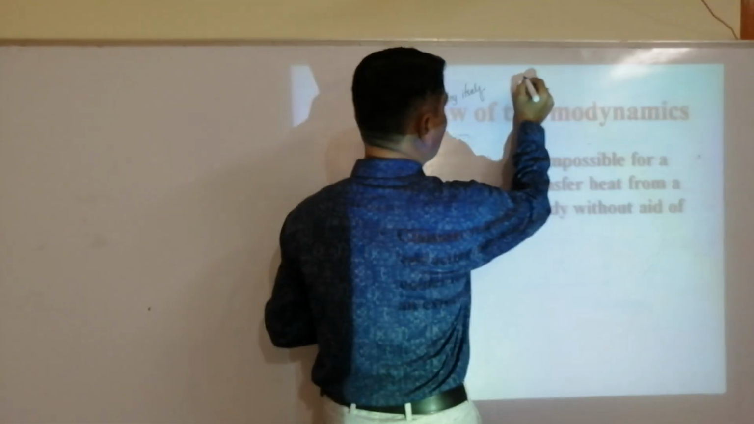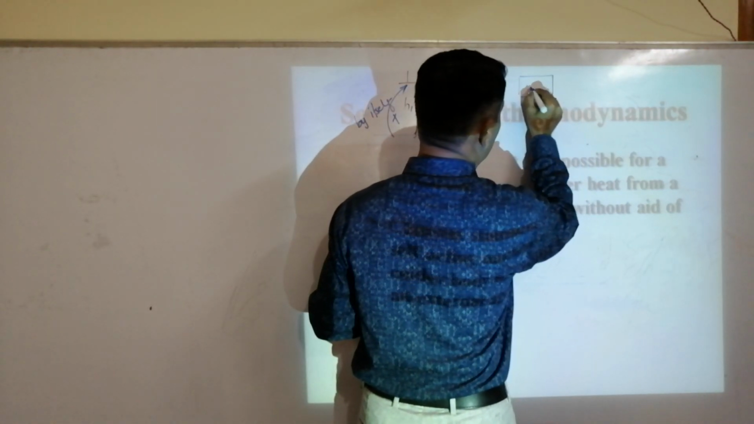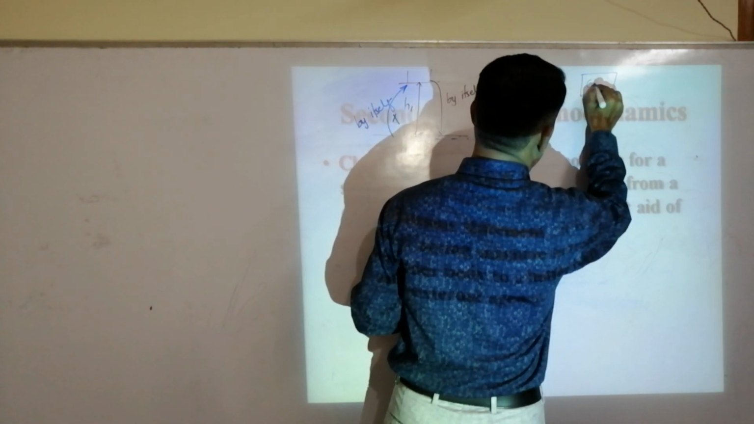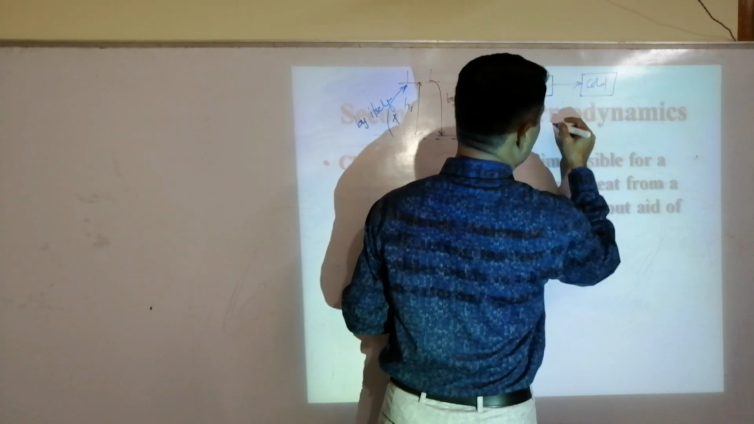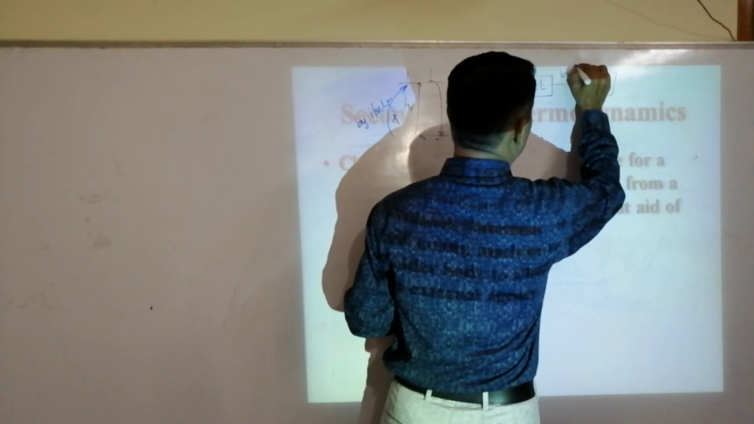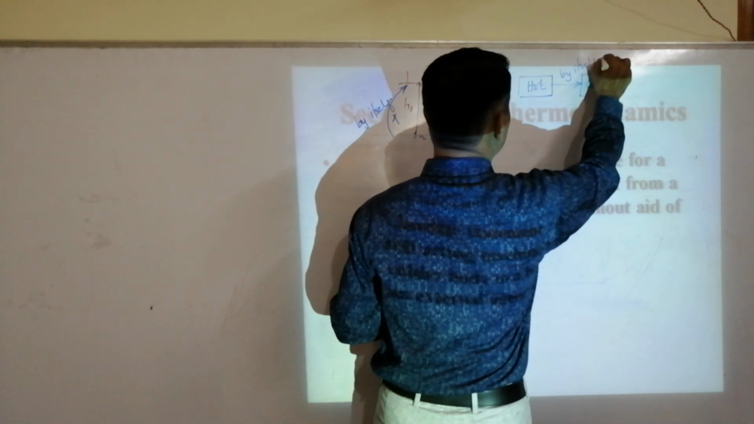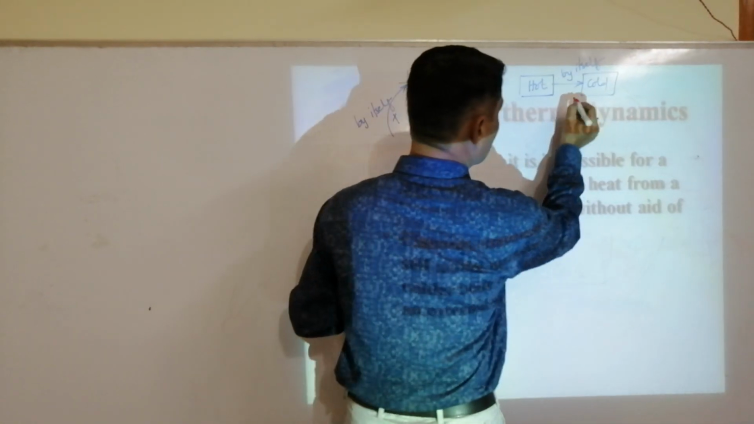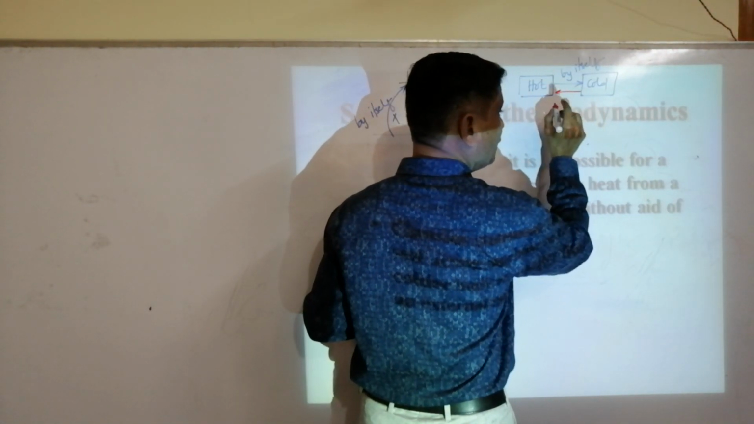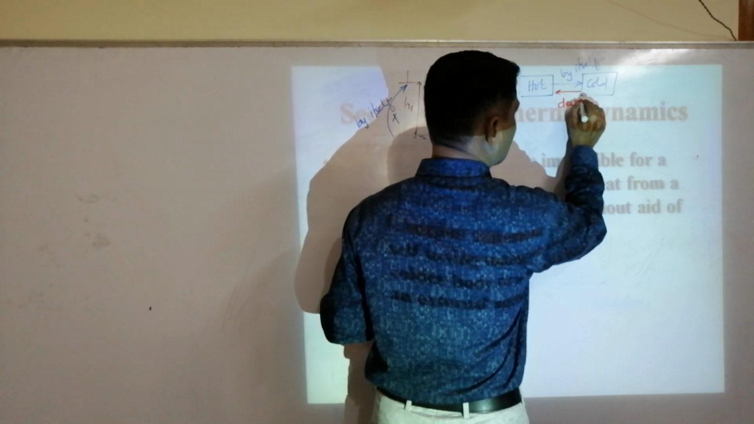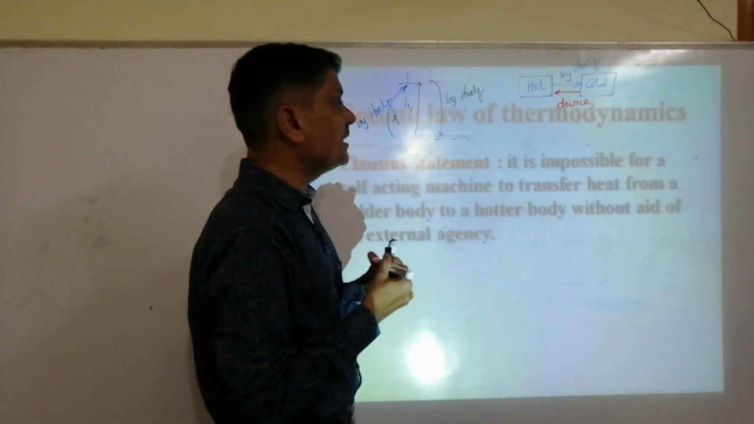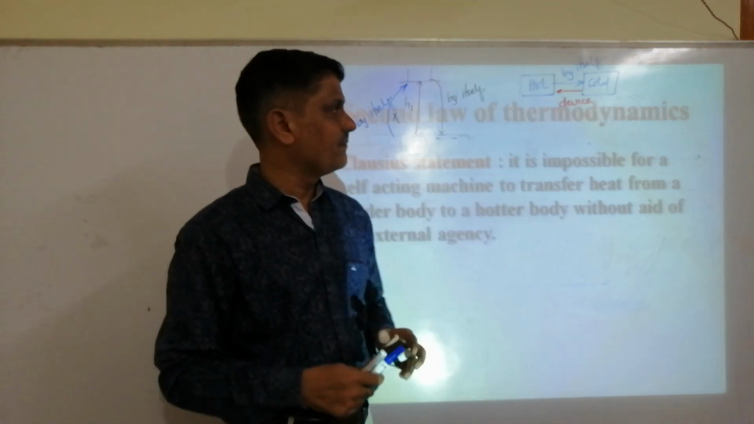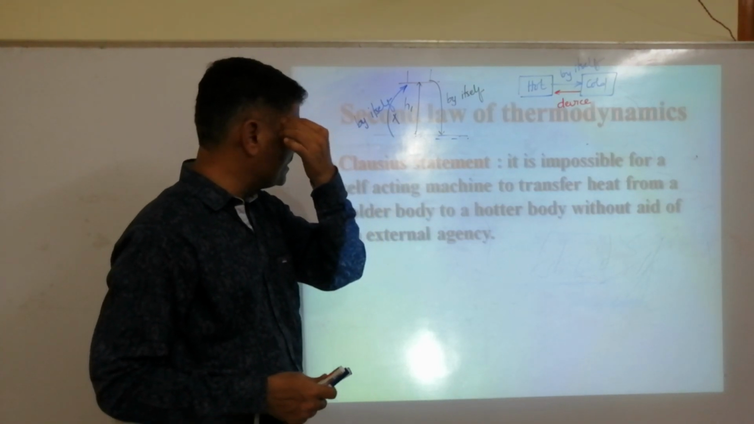Similarly, heat flows from a hot body to a cold body. It is a hot body, and it is a cold body. Heat flows from the hot body to the cold body by itself. No external agent is required. But for heat to flow from a cold body to a hot body, we need a device. Without a device, heat cannot flow from a cold body to a hot body. That is the meaning of the Clausius statement.